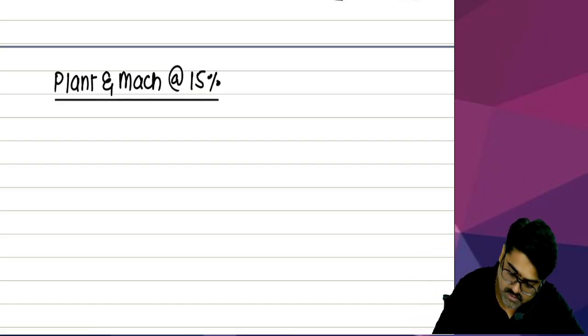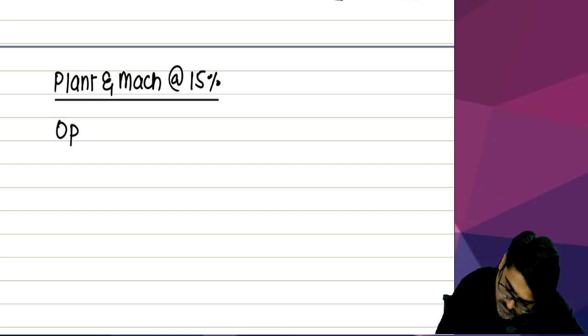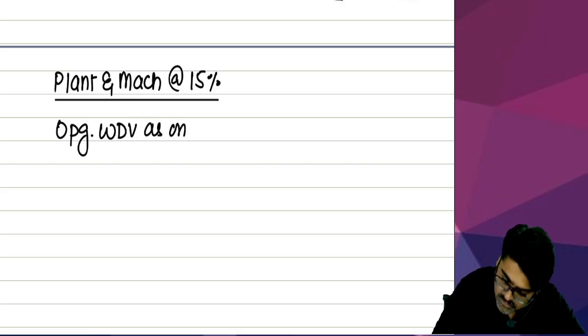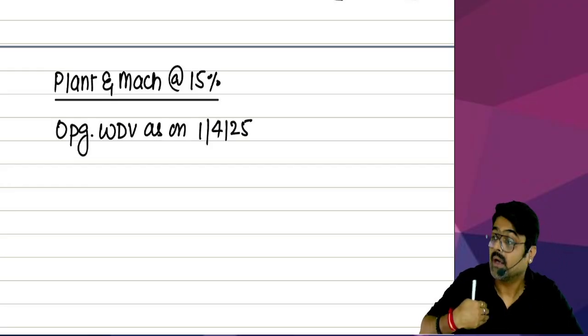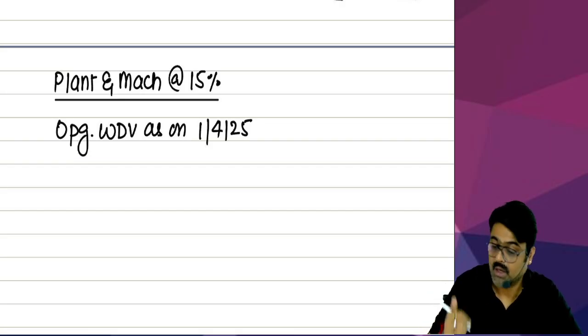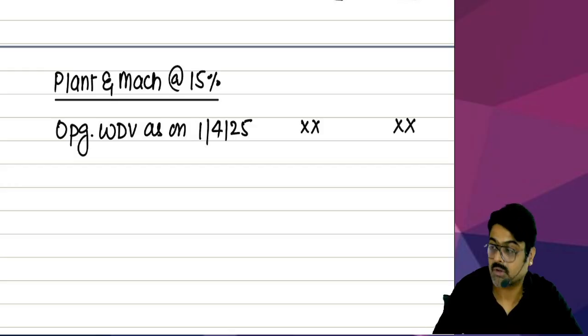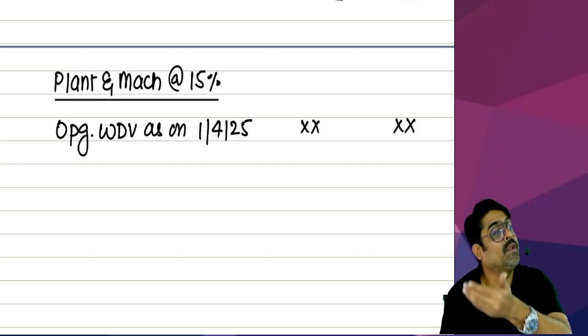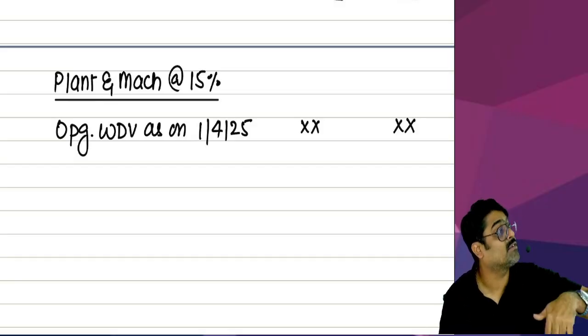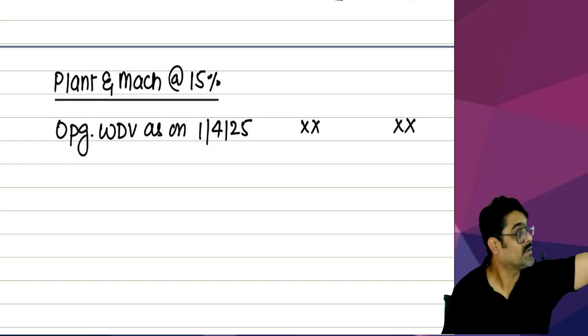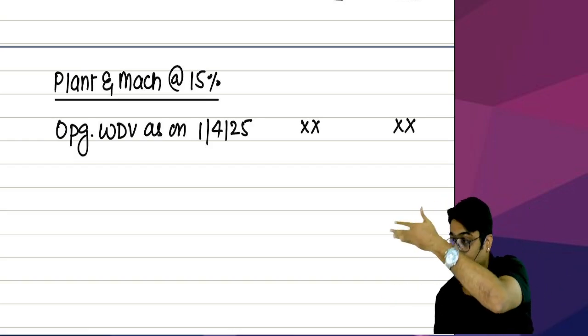Now in this block, what am I going to take first? Opening WDV as on the first day of my previous year. So on 1st April 2025, as on the first day of my previous year, how many assets are there? And what is the remaining cost of those assets in the block? See, if I have been using these assets in my business since earlier years, then there will be assets and also value.